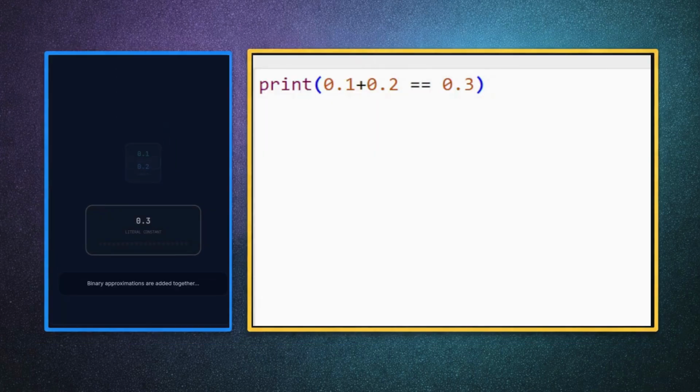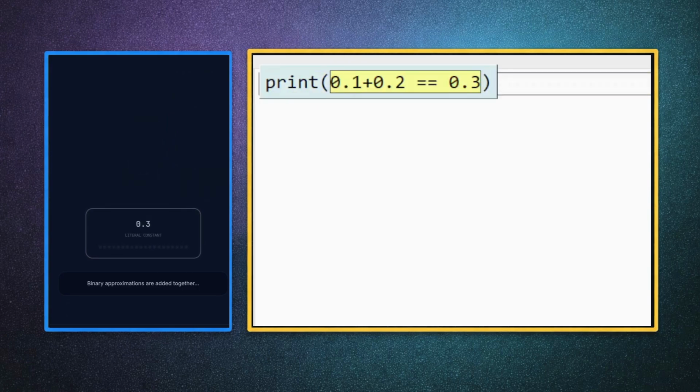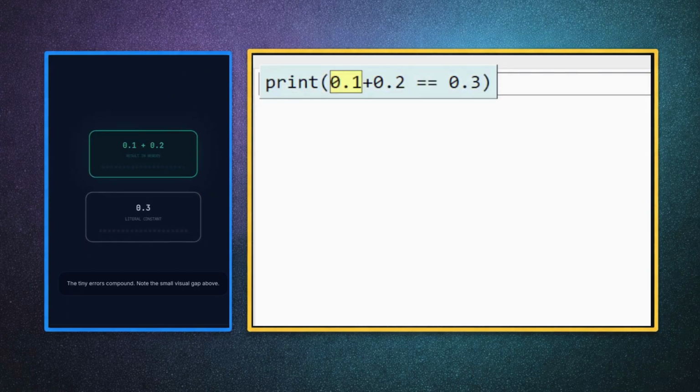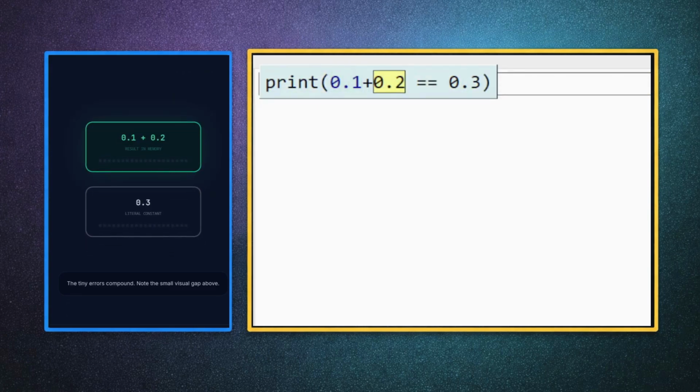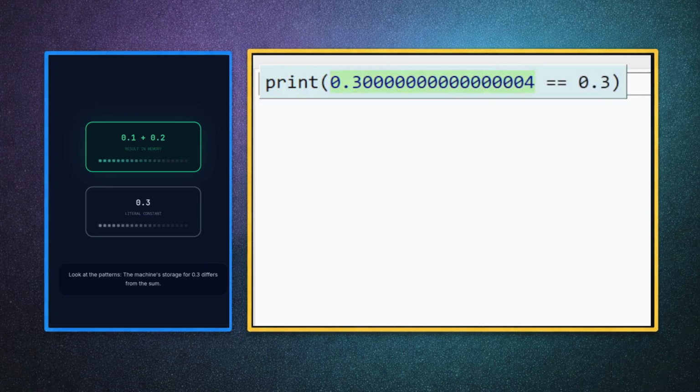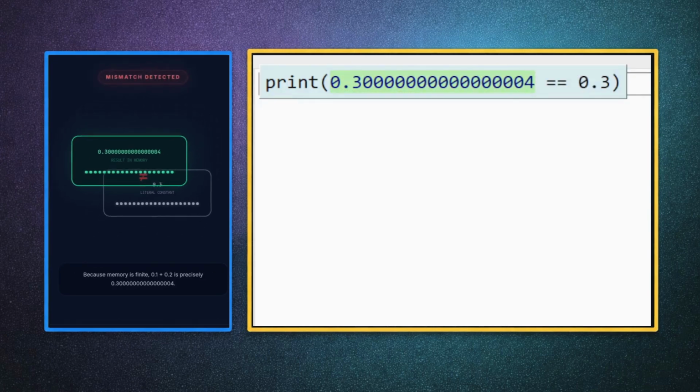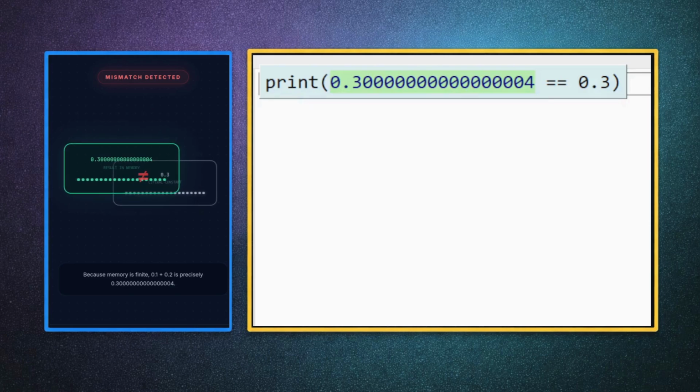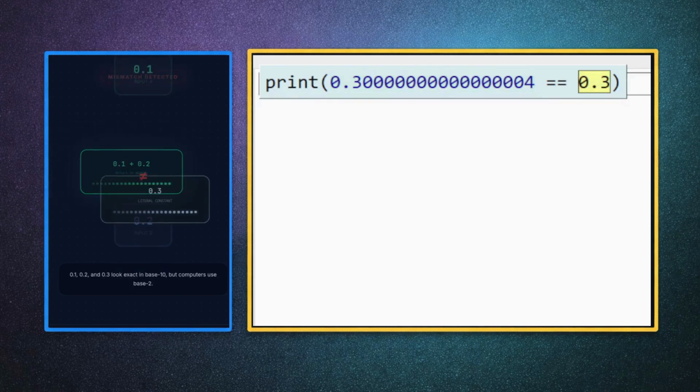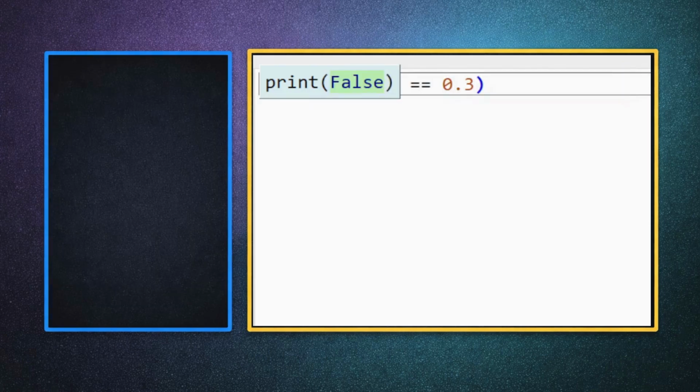Python stores numbers in binary, not decimal. Some decimal numbers like 0.1 cannot be represented exactly in binary, just like 1/3 cannot be written perfectly in decimal. So 0.1 plus 0.2 doesn't exactly equal 0.3. It's just a tiny difference in precision. Python isn't broken, it's following the rules of floating point math.